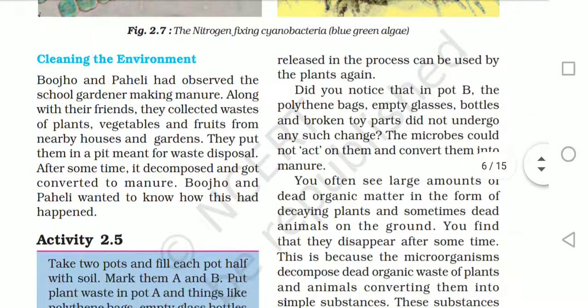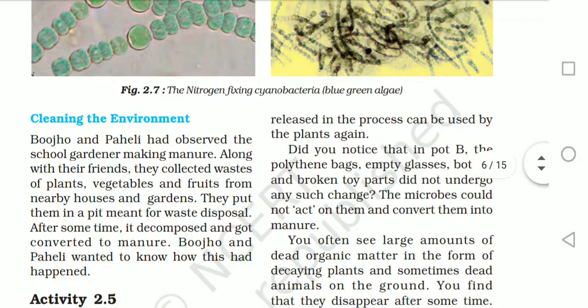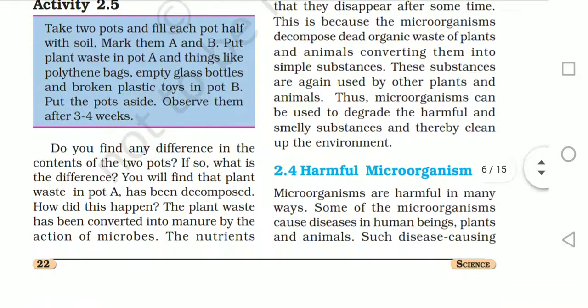Now, changing the environment. We saw how microorganisms improve soil fertility. Now changing the environment, or cleaning the environment, I should say. Whenever you dispose of your waste in the garden, you will find after a few days that it has turned into a black powdery material. That is known as humus or manure.